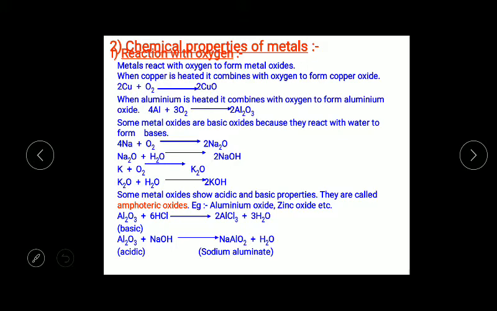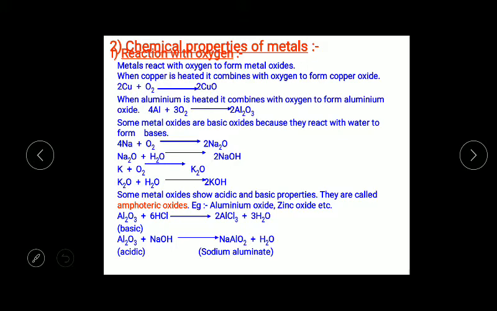Take the example of sodium. When sodium reacts with oxygen, it forms sodium oxide, and that sodium oxide when reacting with water will form a base. Sodium hydroxide, potassium hydroxide, both are bases. Likewise, when potassium reacts with oxygen, it will form potassium oxide, and again that potassium oxide will react with water to form potassium hydroxide. And potassium hydroxide, sodium hydroxide, both are bases. So metal oxides generally form basic oxides, but there are some exceptions.